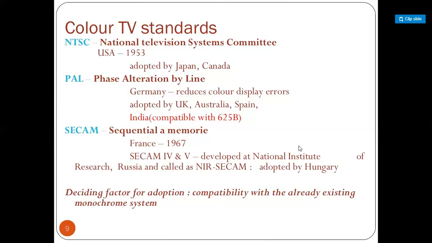After that, there were generally 13 million black and white television sets in India. So with the introduction of the color television system, we don't discard the previous televisions; we use compatibility. Compatibility means the newly invented system must be usable on the previous system. That compatibility is considered when we are replacing the black and white system.